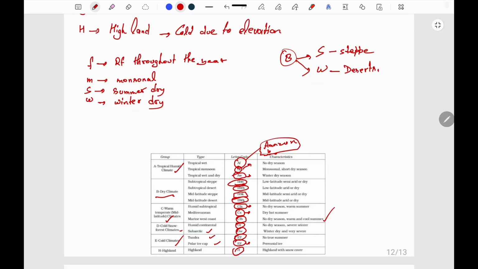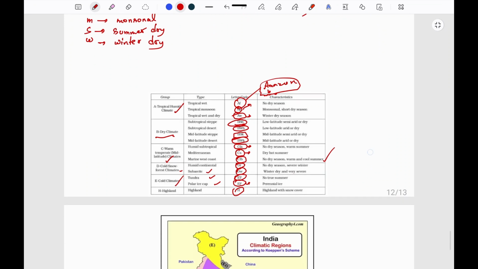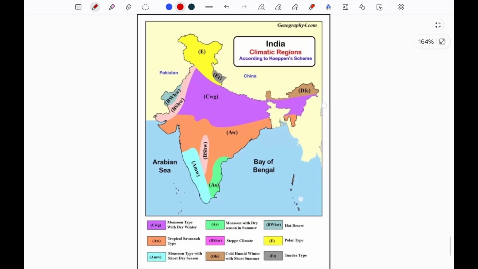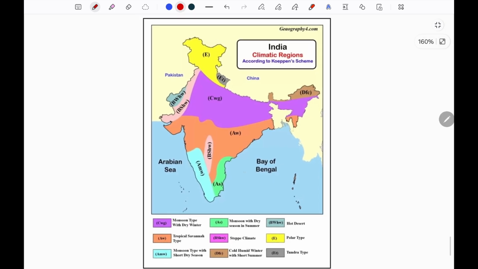Now let us look at the climatic classification of India. So this AS is Mediterranean type of climate in Tamil Nadu region where the rainfall occurs in winter season. AMW is monsoonal type where the winter season is dry. This is western coast of India.